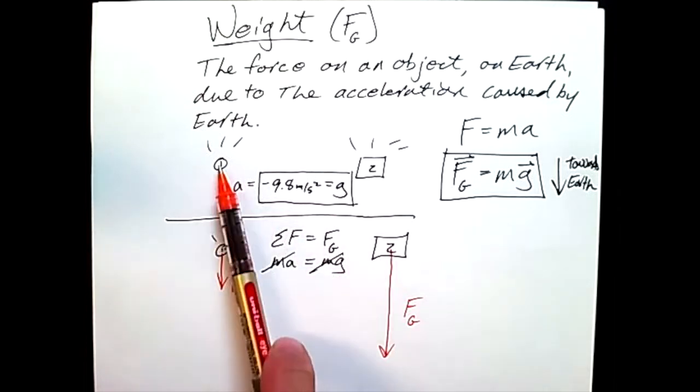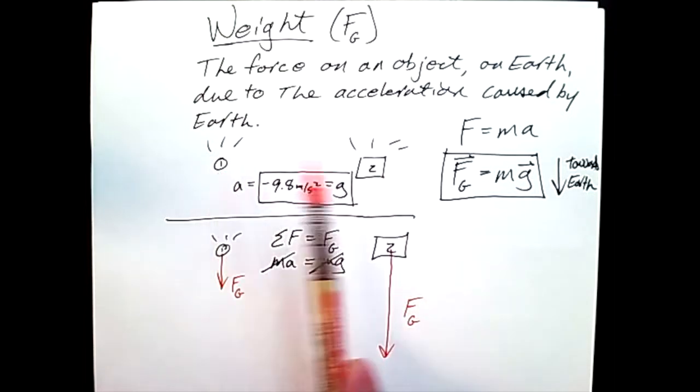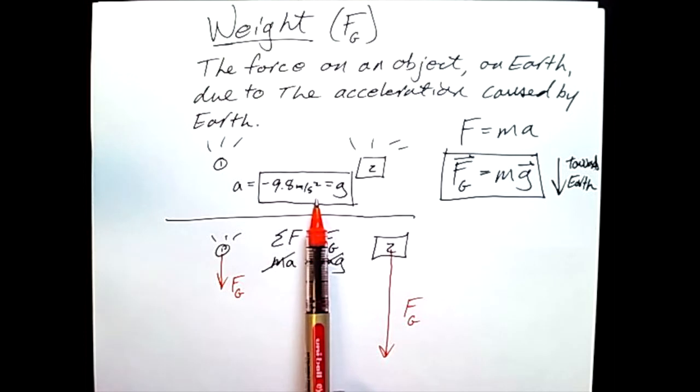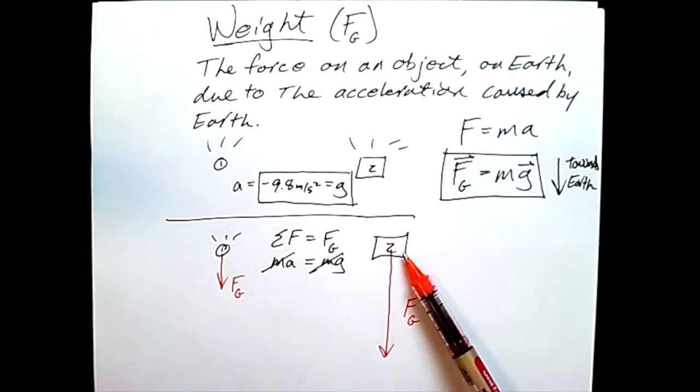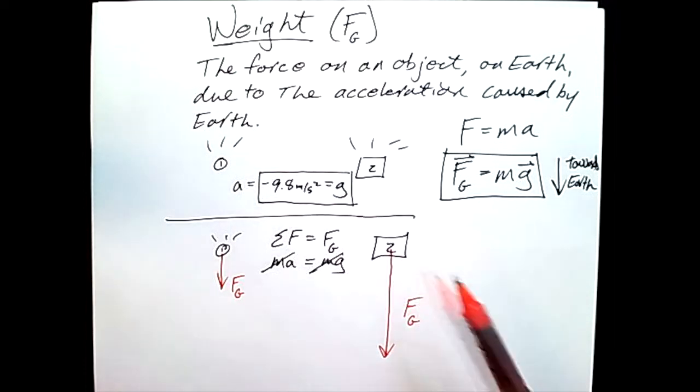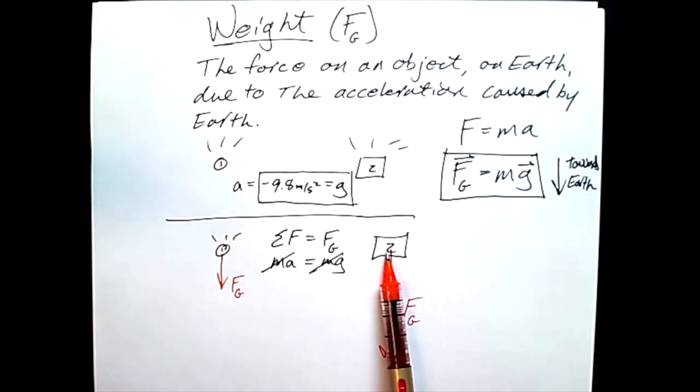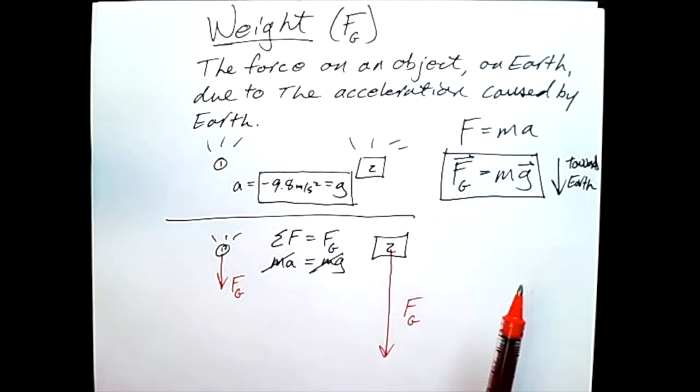And so it holds to Galileo's experience that the objects fall at the same acceleration, but it also holds true to Newton's description that the acceleration is inversely proportional to the mass and directly proportional to the force. So for object 2, it experiences a larger force, but it has a larger mass. And so since force is directly proportional and mass is inversely proportional, those two effects cancel out. And so a is always 9.8 meters per second squared towards the Earth.